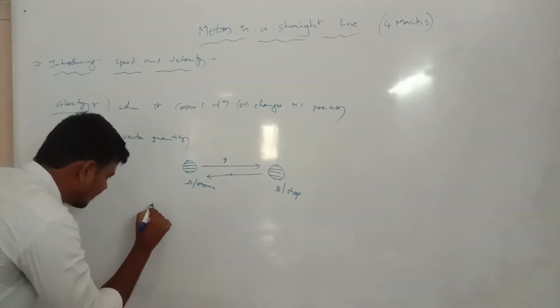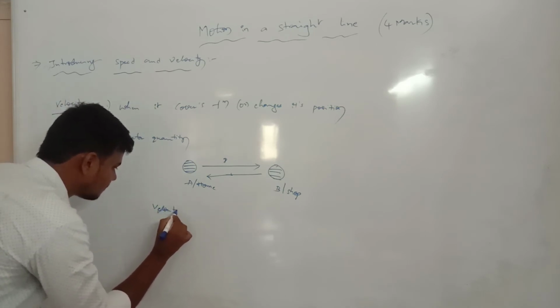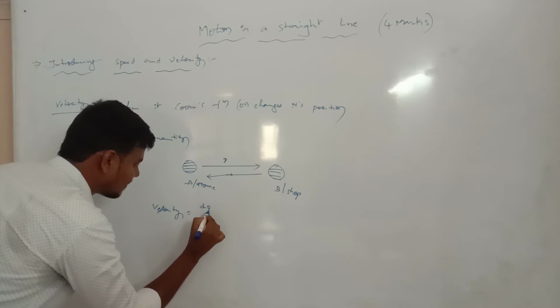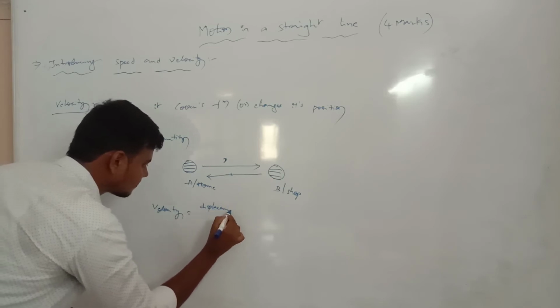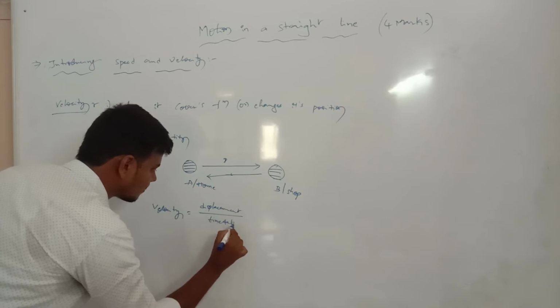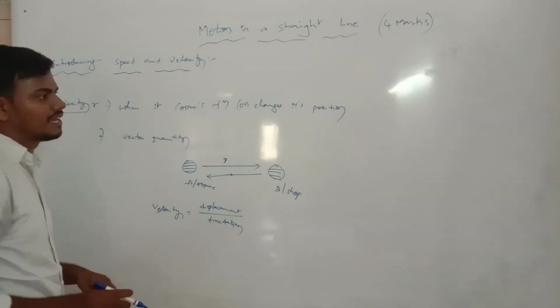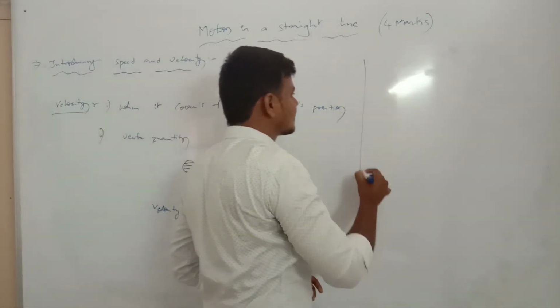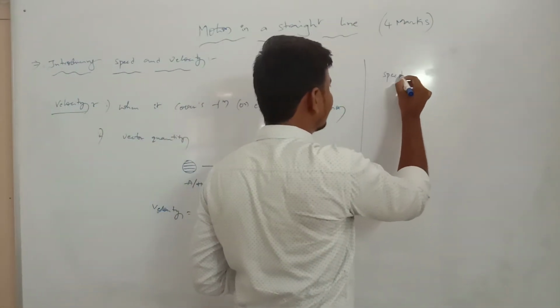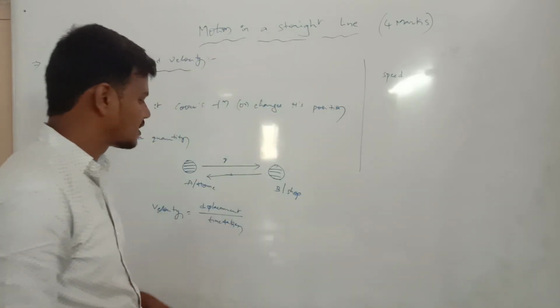Now velocity v is equal to displacement by time taken. Previously we took speed, and its definition is total distance covered. So we have displacement by time period for velocity.